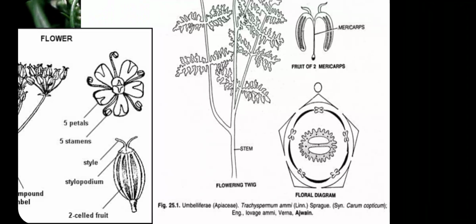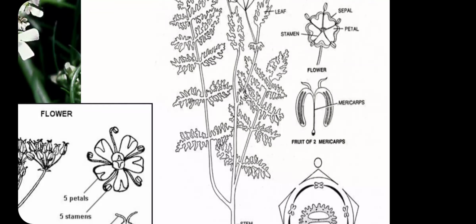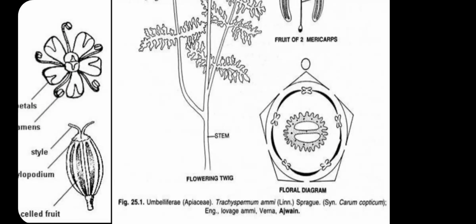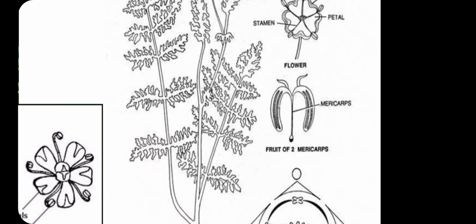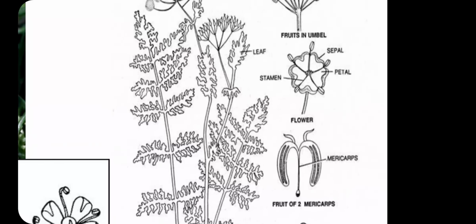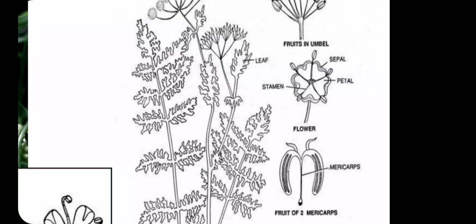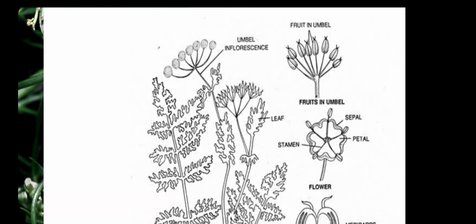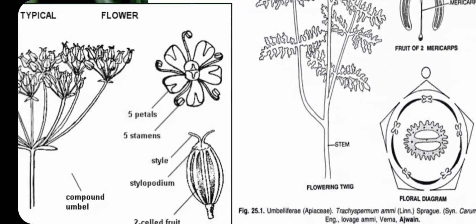This is another plant, Trachyspermum, where we can see that the mericarps are clearly shown here. These are 2 mericarps, and in case of this flower we can see the sepals are present, the petals are present, and the stamens which are alternating with the petals. So these are the characteristics in the diagrammatic presentation of the Umbelliferae family.